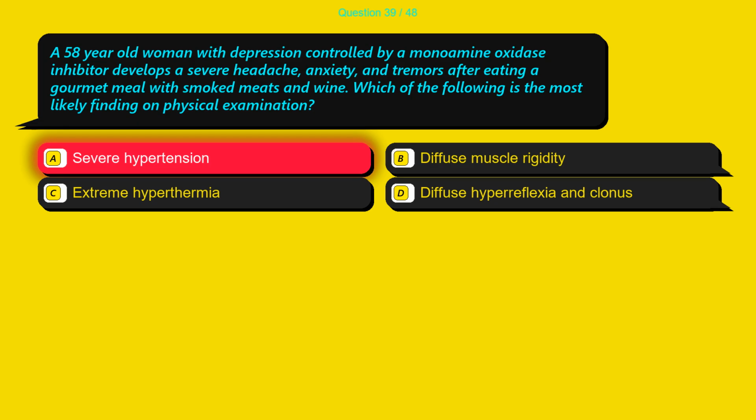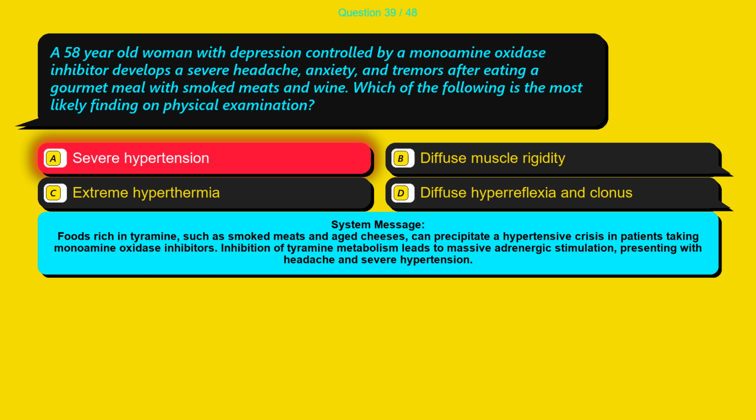The correct answer is option A, severe hypertension. Foods rich in tyramine, such as smoked meats and aged cheeses, can precipitate a hypertensive crisis in patients taking monoamine oxidase inhibitors. Inhibition of tyramine metabolism leads to massive adrenergic stimulation, presenting with headache and severe hypertension.